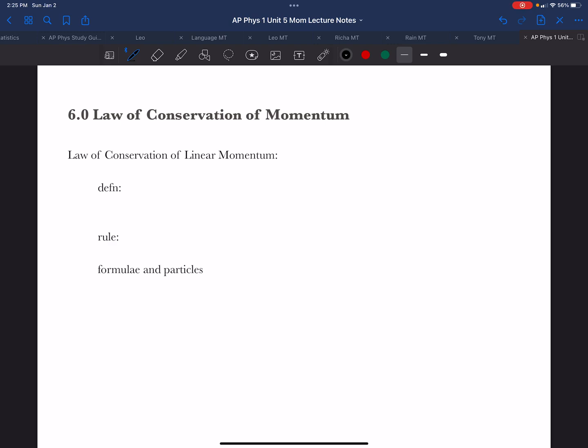The law of conservation of momentum simply states the total momentum in the universe is constant.